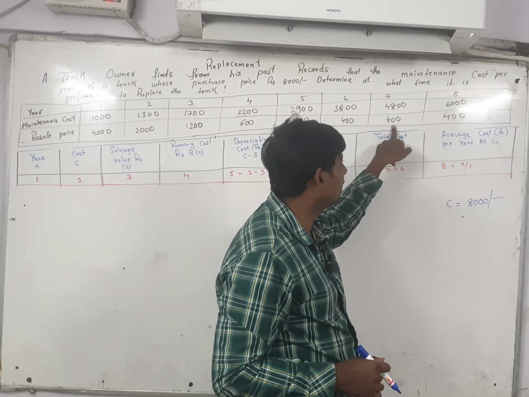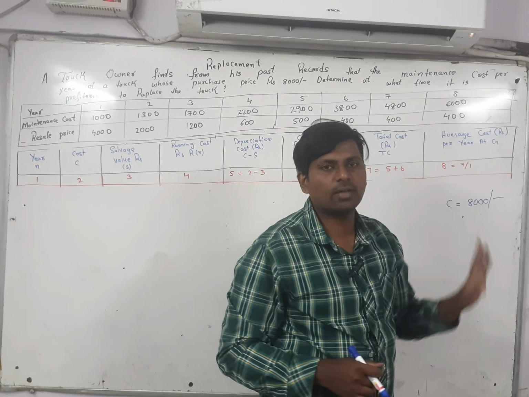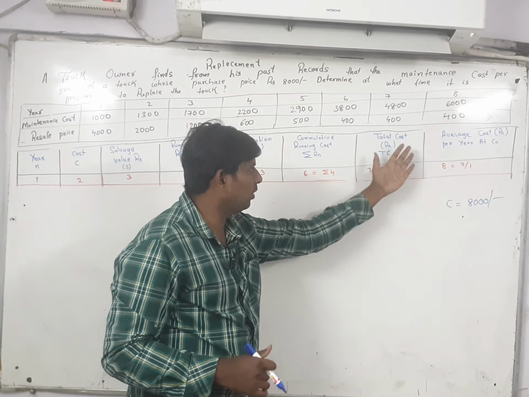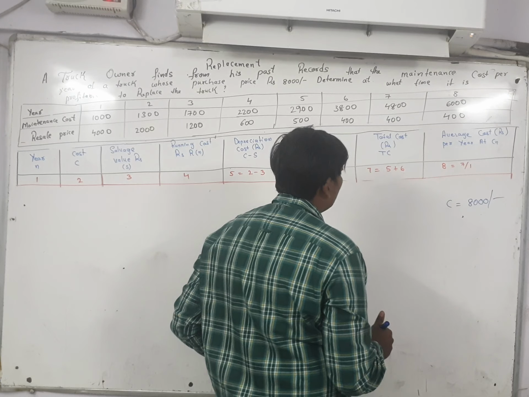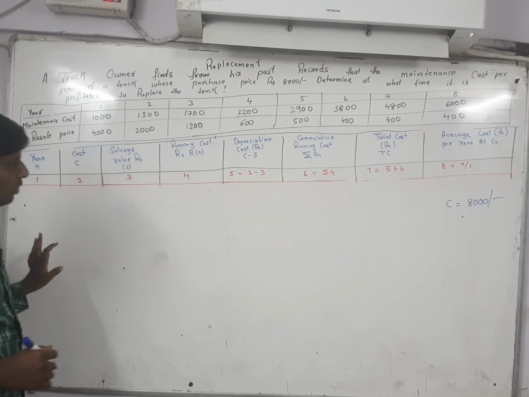400. In the seventh year, the scrap value is equal to 400. In the eighth year also, the scrap value is equal to 400. But this one will not be given in your question. You have to memorize this one. So how to memorize this one?